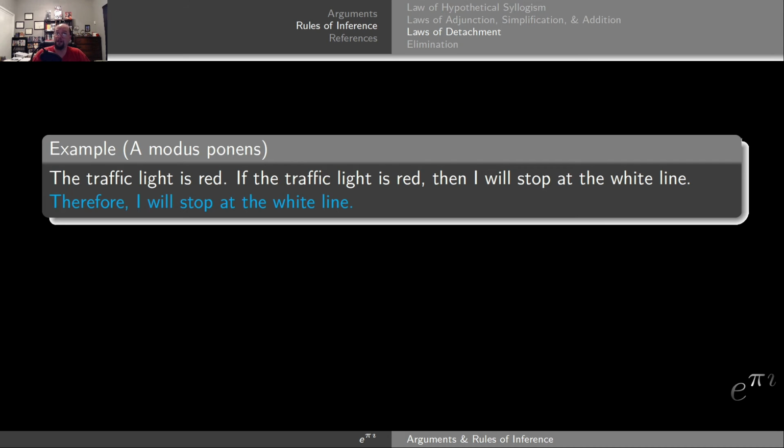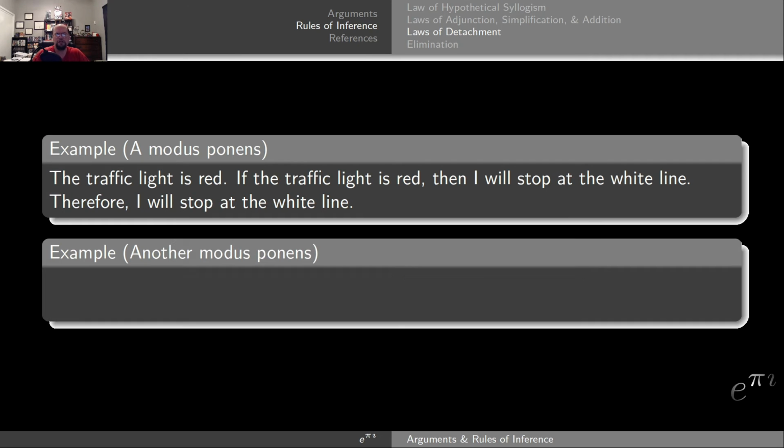Now let's do a second example of a slightly different flavor. So here's a second modus ponens argument. The first premise is the following. The button is pressed. There's a button, I push it, so the button is pressed. So this is my P statement, my triggering statement. The second premise, if the button is pressed, then the light will illuminate. So if P, the button is pressed, then Q, the light will illuminate.